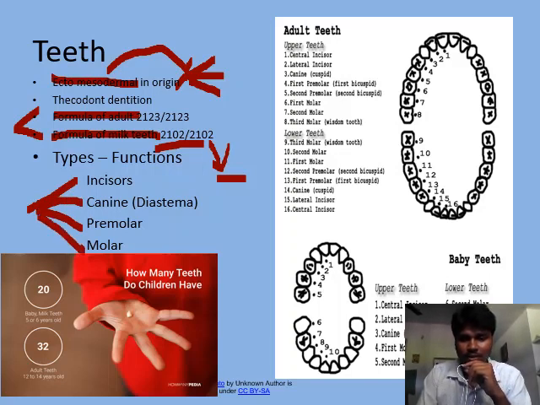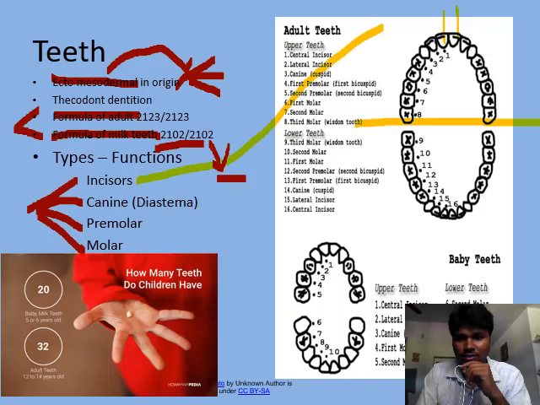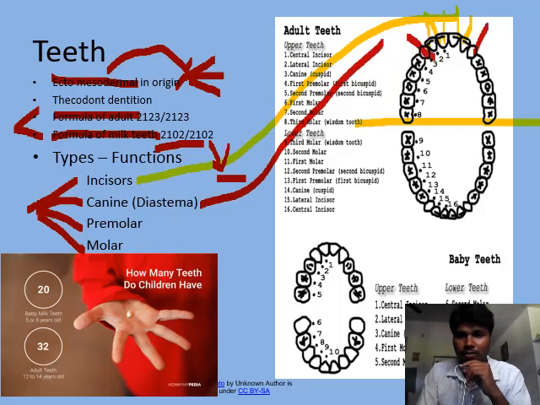Let us see where they are located. Here you are able to see the upper jaw and the lower jaw. The teeth at the very front are known as incisors. They are two pairs on each jaw. Immediately next we find the canine teeth, one pair on each jaw.